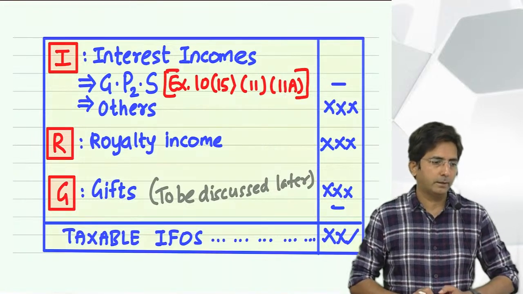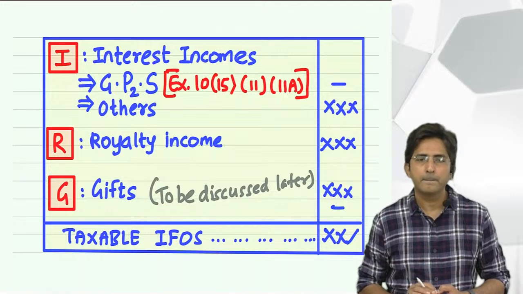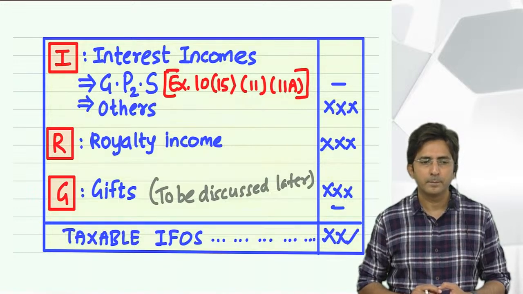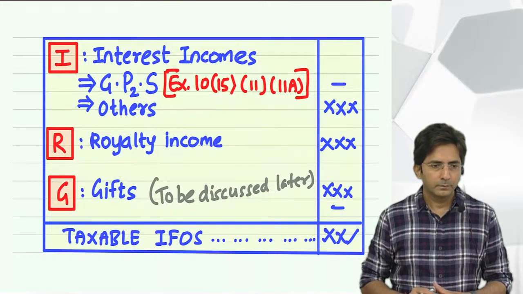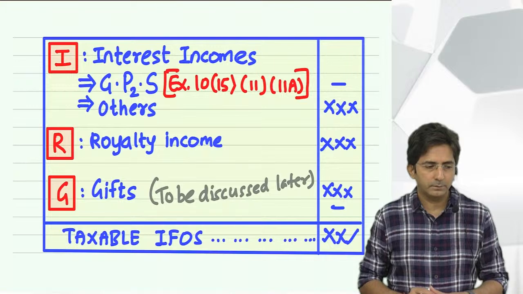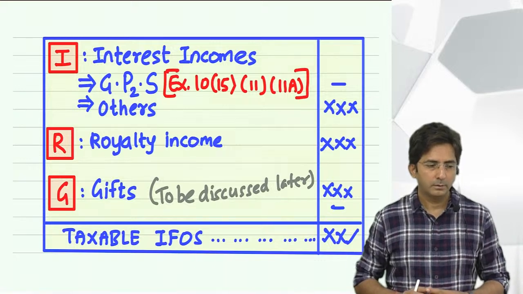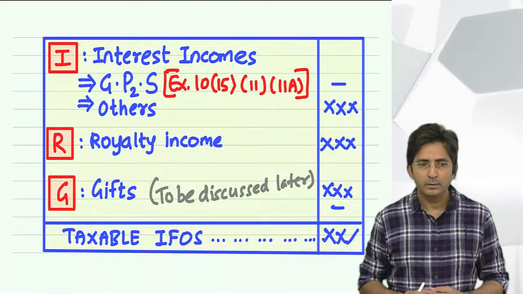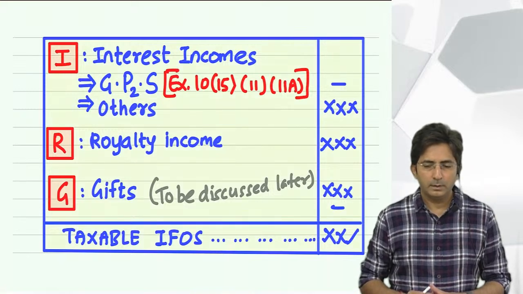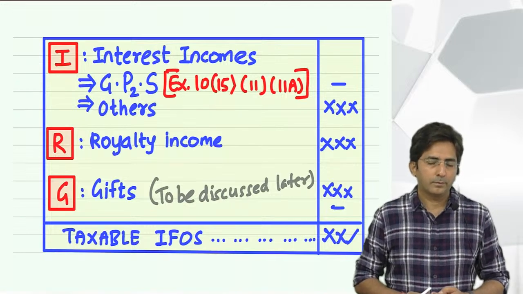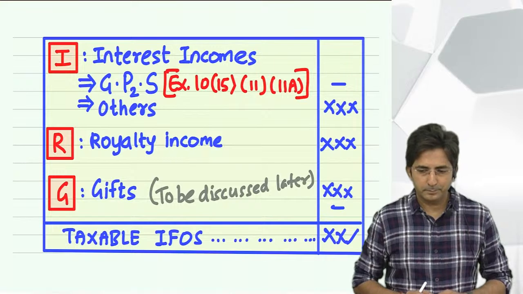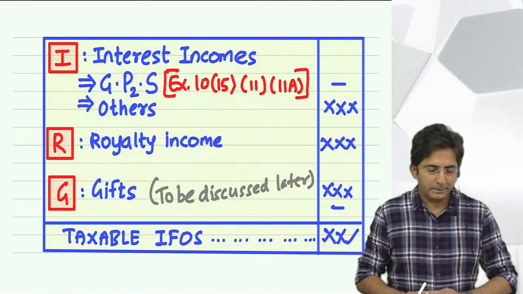You tell me five heads of income. And then what is capital gains here? Means here capital gains means what? Okay. And then what is income from?